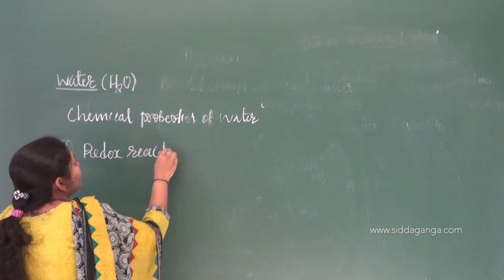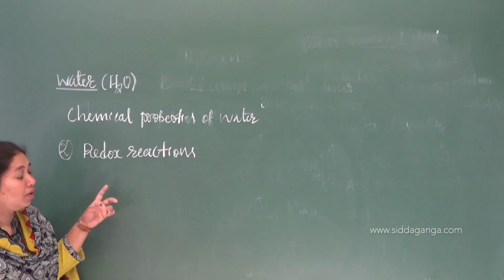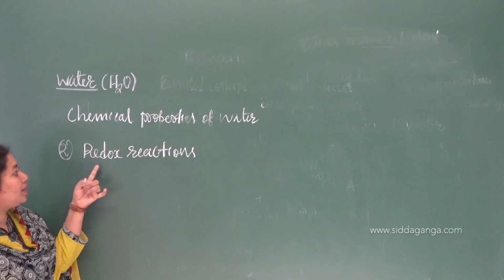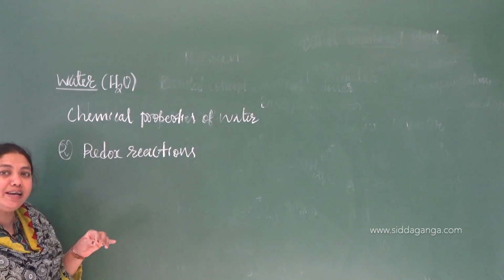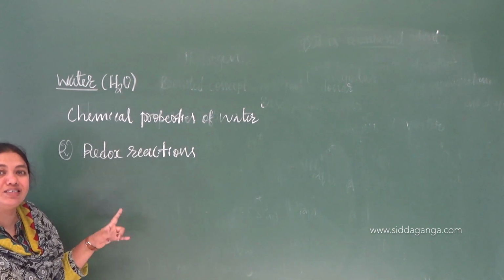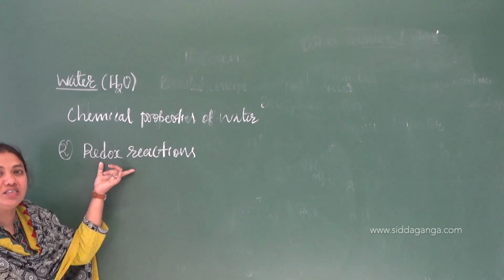What are these redox reactions? Redox means the reactions which involve simultaneous oxidation as well as reduction. Simultaneous oxidation as well as reduction are called redox reactions.